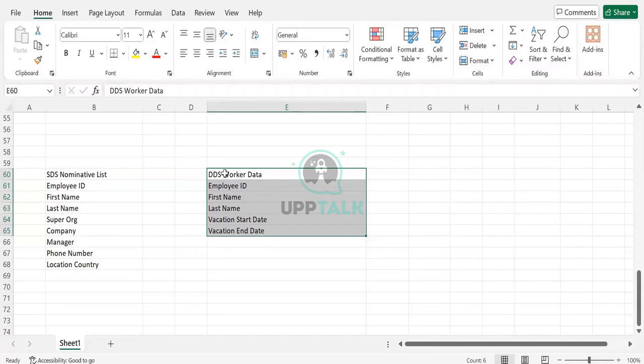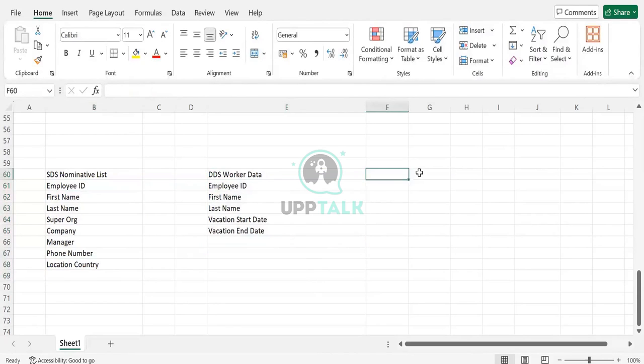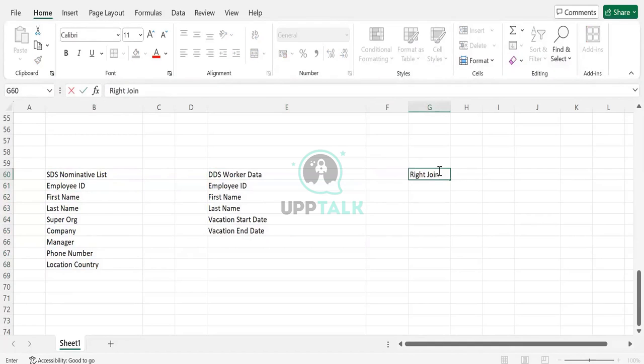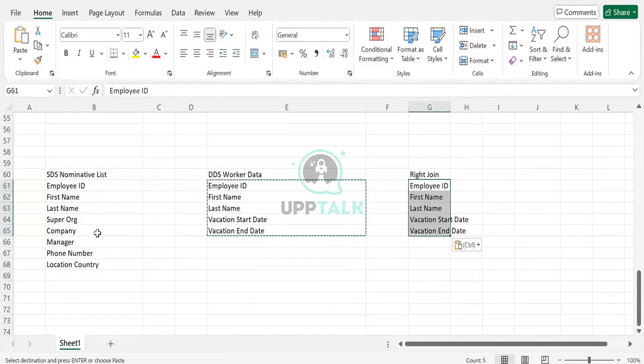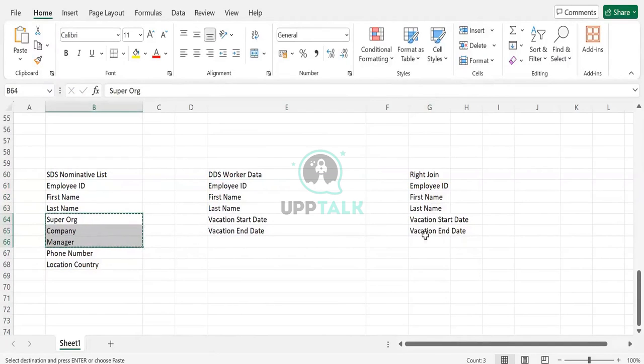Then I will create a dataset, and in that dataset I'll join this field with this field. If I do a join with a left field and a right field, then I will get all the fields from the one and only the required ones from this one. This is the practical scenario in which we actually work.